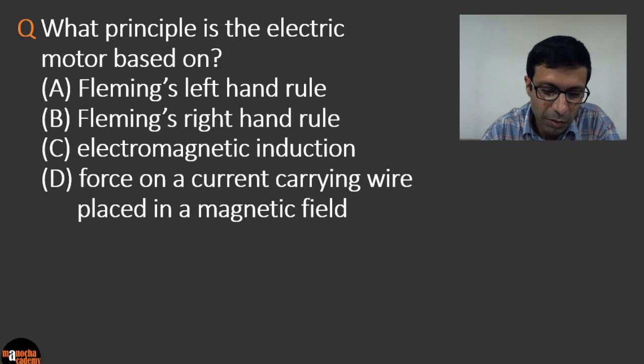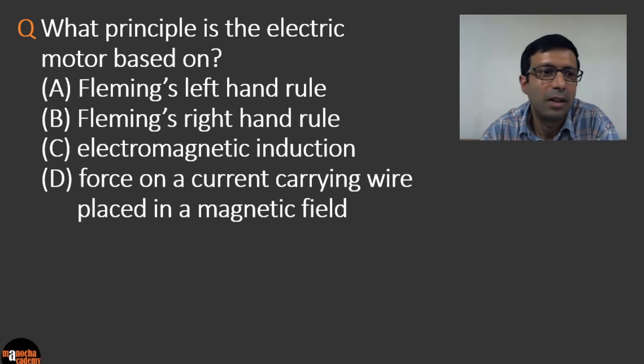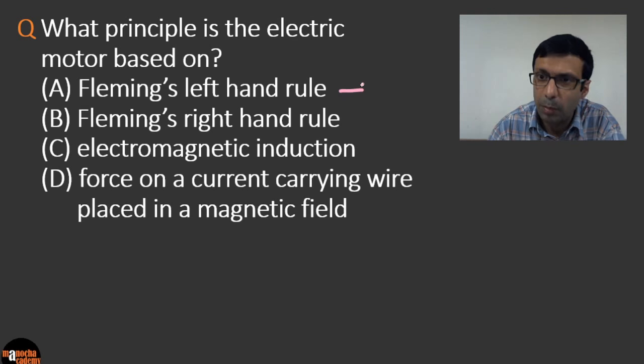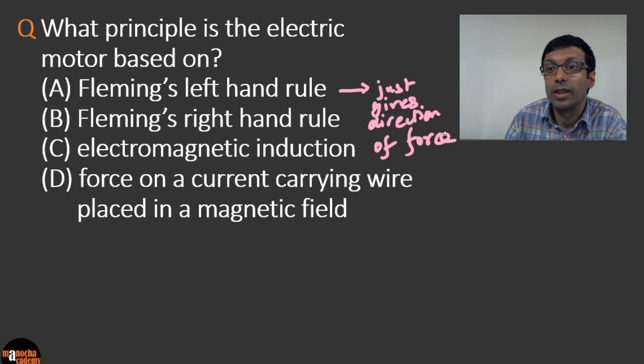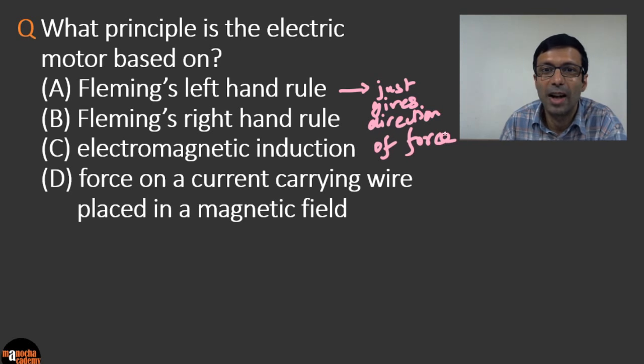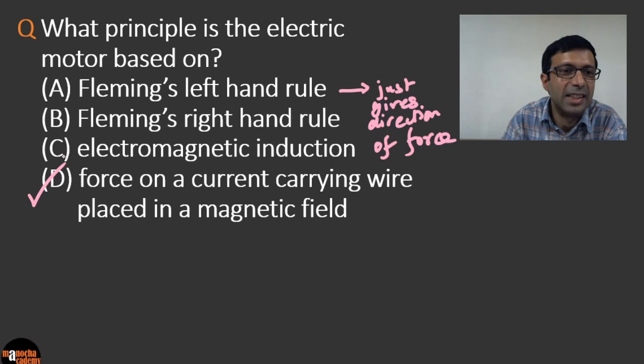This is a very important question. Be careful. Fleming's left-hand rule is not the principle. It only gives you the direction of the force. So Fleming's left-hand rule is not the key principle. It is just telling us the direction of the force. And what direction of force is it giving us? For the force on a current carrying wire placed in a magnetic field. So the correct answer will be D.